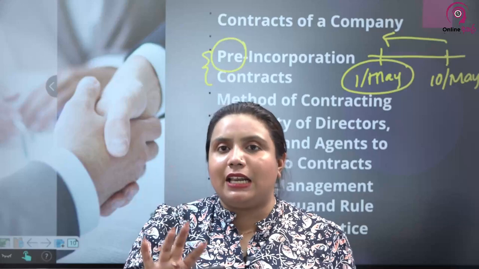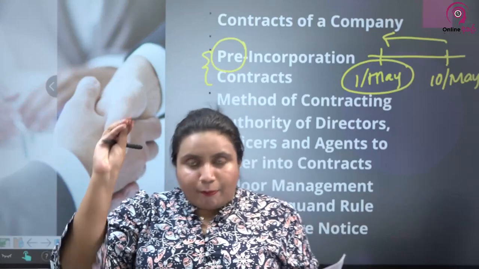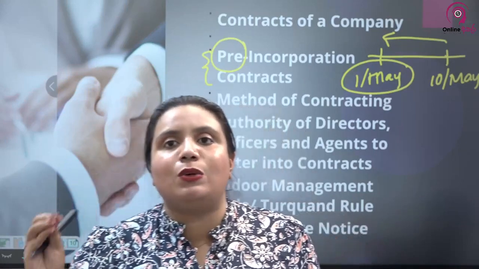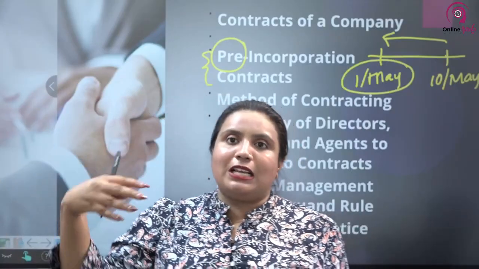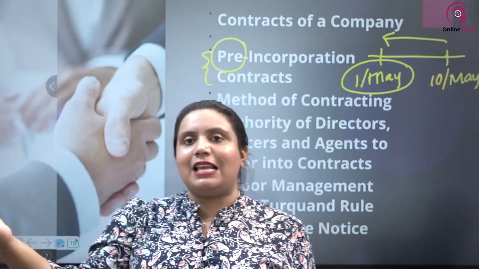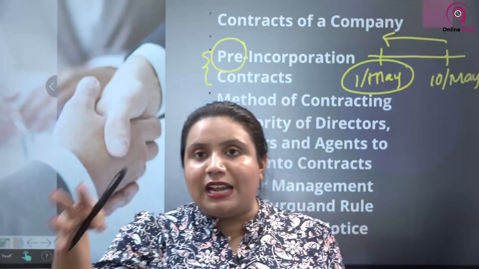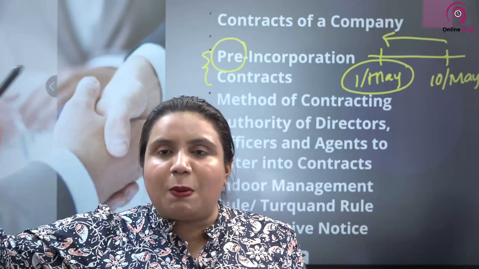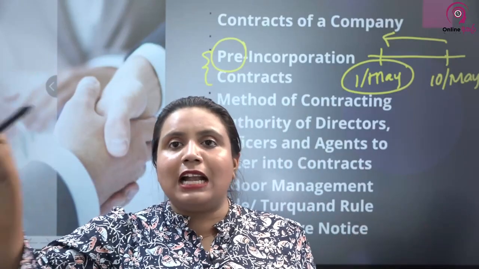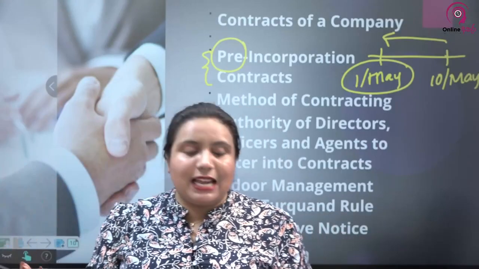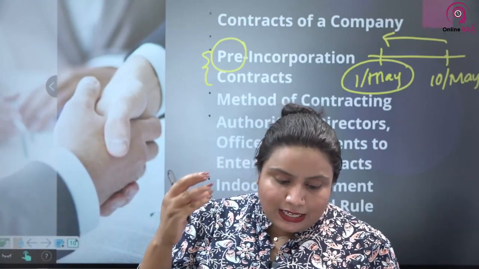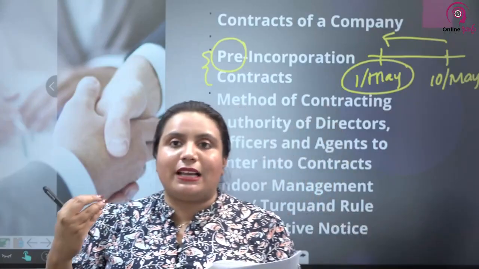Usually when a company is entering into a contract, the company name is what we use as one of the contracting parties. Very simple example, when properties like Prime Lands are selling their lands, the seller, the vendor, comes as Prime Lands Private Limited. The company comes as the seller, just as an example. And so the contract can be entered into by the company name.